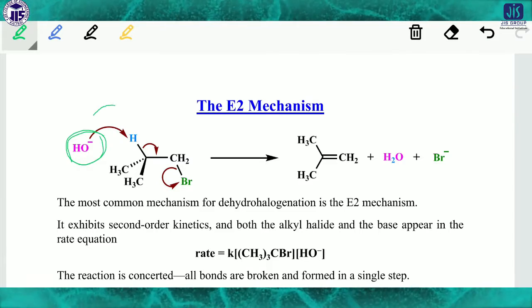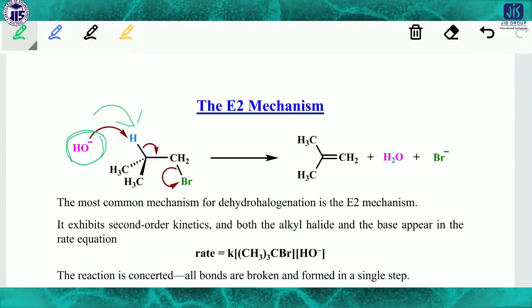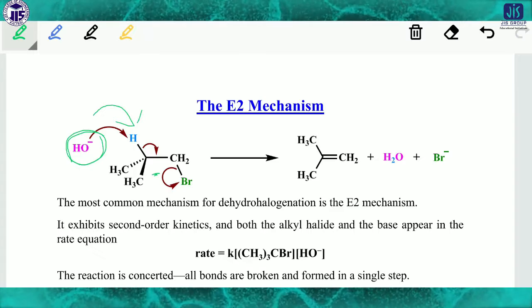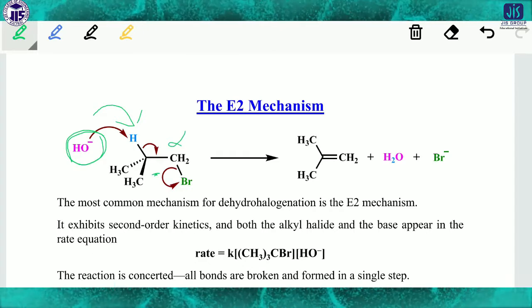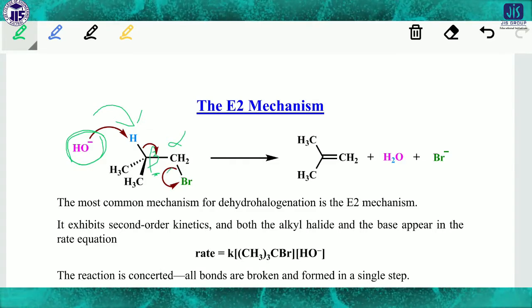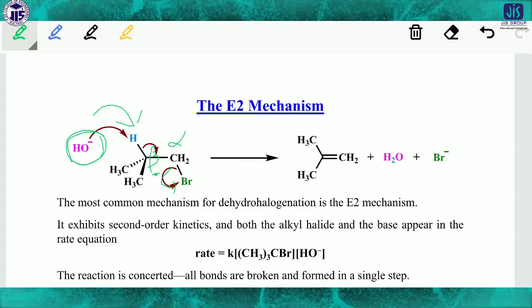When OH minus takes the H from the compound, follow the arrow: this bond will form the double bond between the alpha and beta carbon, and the C-Br bond is cleaved.